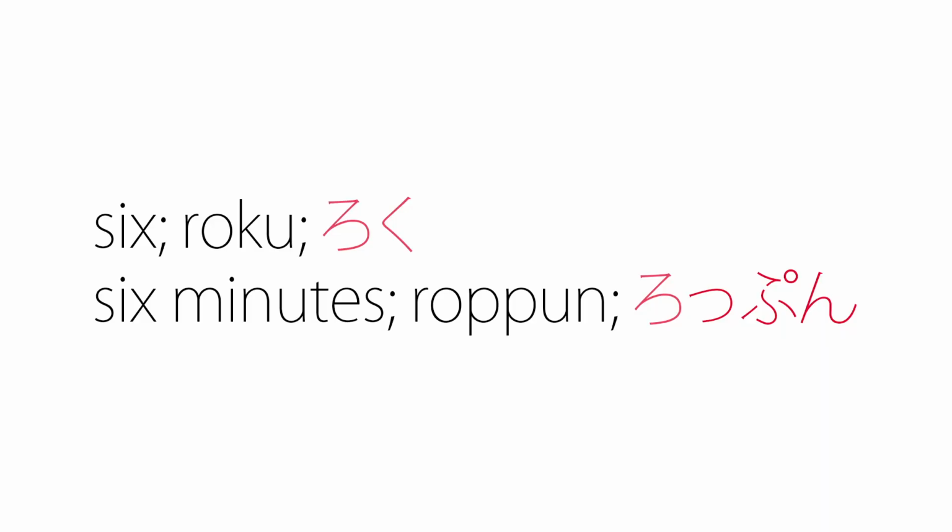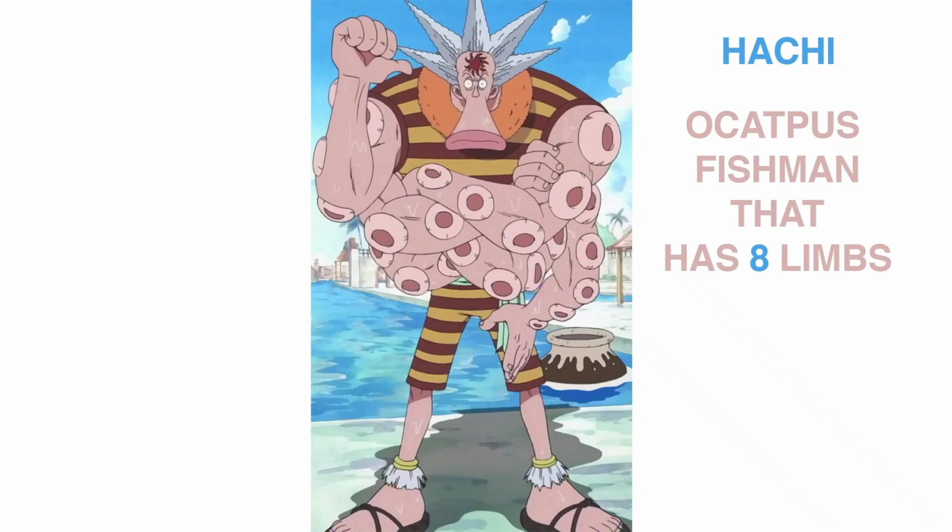And then with the number 5, which is go, go roughly stays the same, so you don't have to worry about that one. Then we have the number 6, which is roku. With roku, you only pronounce ro when you want to say 6 minutes. You wouldn't say rokupun, you'd say roppun. So just the ro. Then we have number 7, which is nana. You don't really have to worry about that one, pretty safe. Then we have number 8, which is hachi. And funny thing with the word hachi, you can think of the One Piece character Hachi.